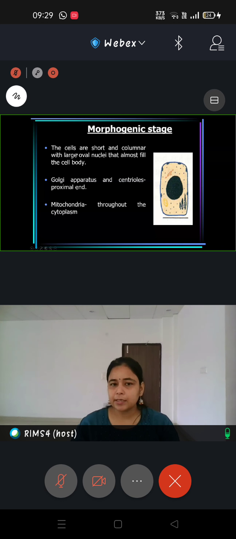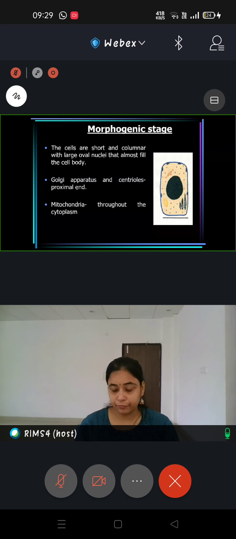Initially the cells were short columnar. Later on they have started getting elongated. Since there is change in the morphology of the cell from cuboidal to tall columnar, we use the term morphogenic. They are no longer the cells of inner enamel epithelium.